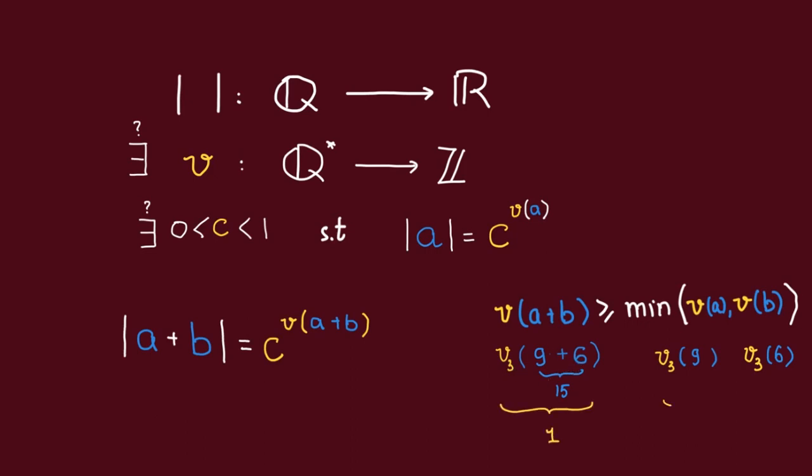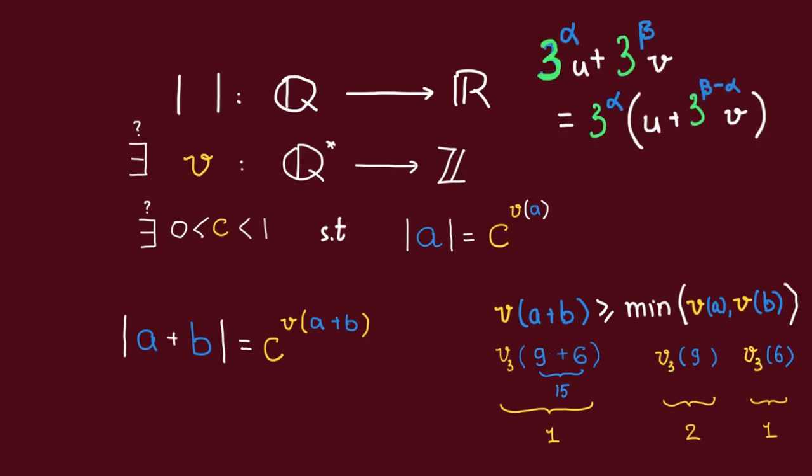Whereas V3 of 9 is 2 and V3 of 6 is 1. So indeed, V3 of 9 plus 6 is greater than or equal to the smaller one between these valuations. This is really just due to the distributive property of multiplication over addition.